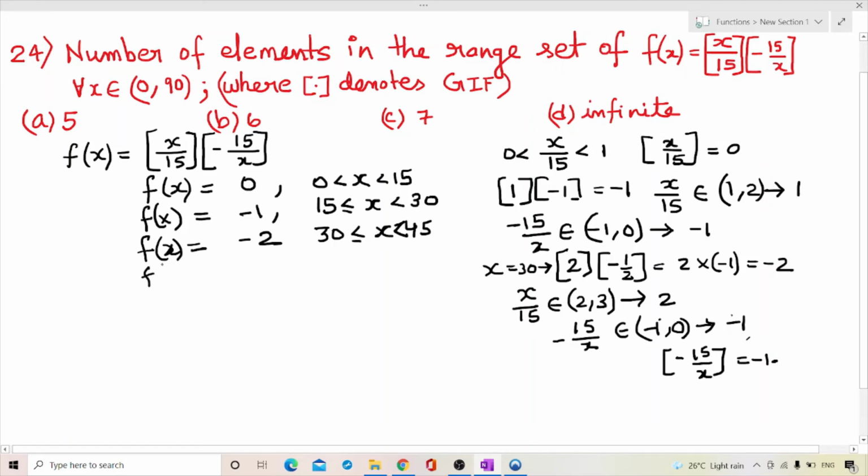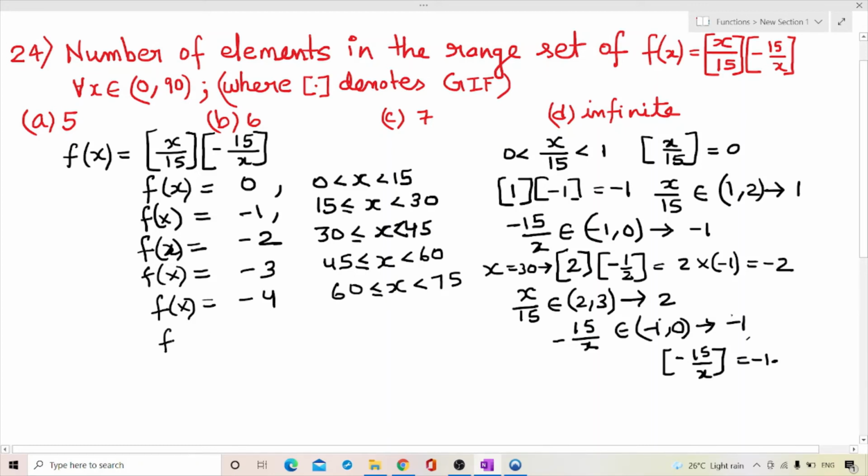So f(x) is equal to -3 for 45 to 60, and for 60 to 75 it will be -4, because 60 by 15 is 4, and f(x) will be equal to -5 for x belonging to 75 to 90.